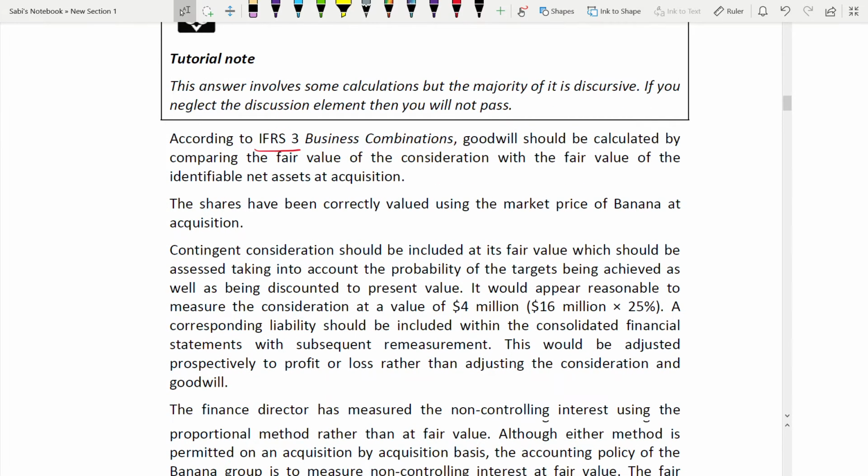Next, each element you are going to write in different paragraphs. So this is the first paragraph. This is the second paragraph, only one line. I have always told you that a paragraph could be one line also, a paragraph could be 5 lines also. Minimum is one line, maximum is 5 lines. But if you see the answer, it is pretty lengthy.